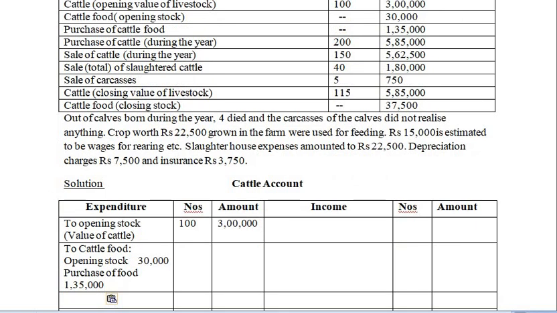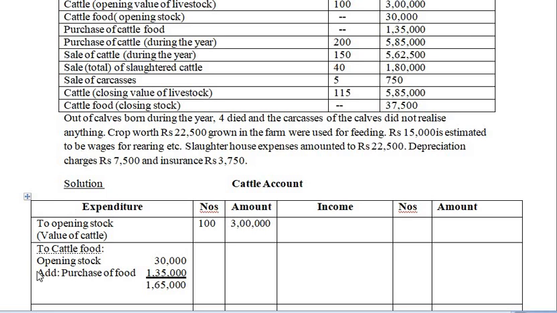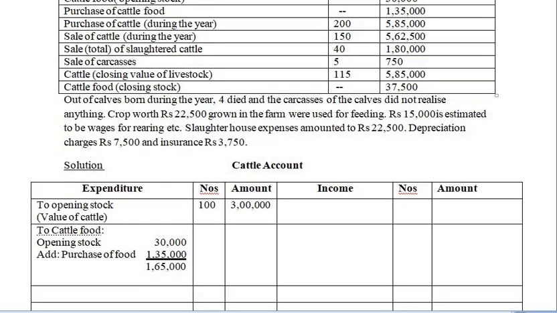1,35,000. Okay, so the purchases of cattle food is being added over here. We need to add the purchases and minus the closing stock. Okay, so after cattle food, you have purchase of cattle. Purchase of cattle again comes to the debit side.